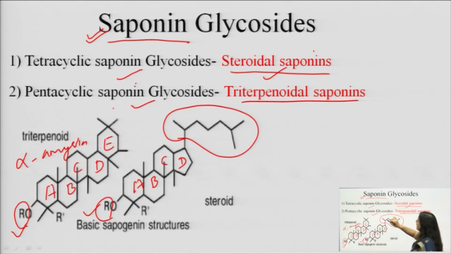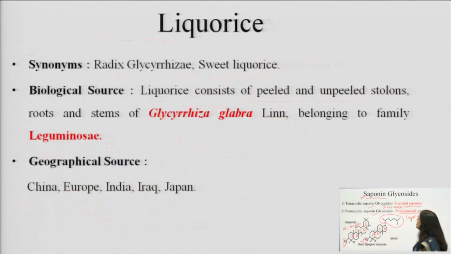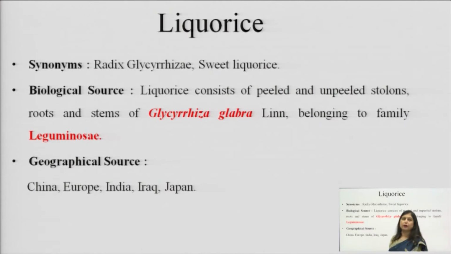Now, in today's class we are going to study dioscorea in case of the steroidal saponin and licorice in case of the triterpenoidal saponin. So, I will start with licorice first, which is a triterpenoidal saponin.